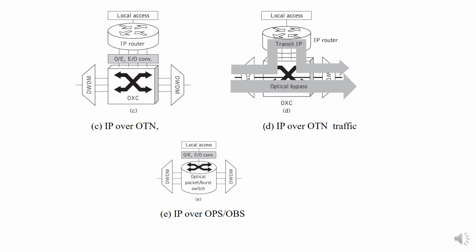The last figure shows IP over OPS or OBS. This is an advanced version of the IP pattern and we can tell that this will be working on the all optical domain, which will be using optical packet switching or optical burst switching type networks, and this traffic pattern is not yet commercially available.